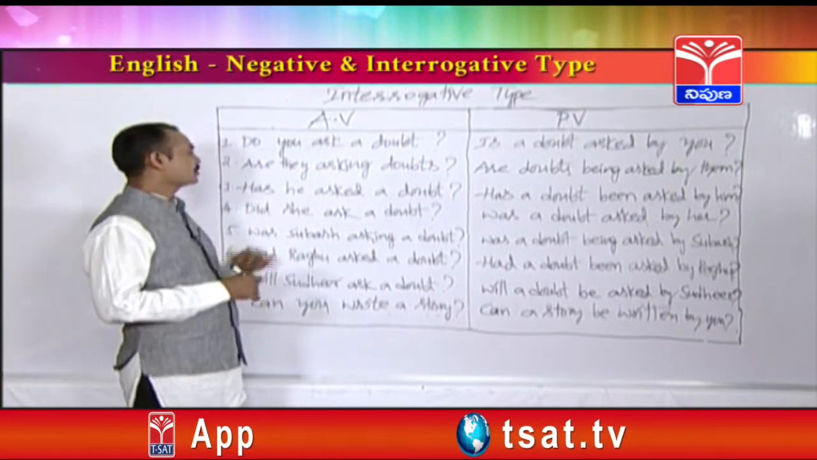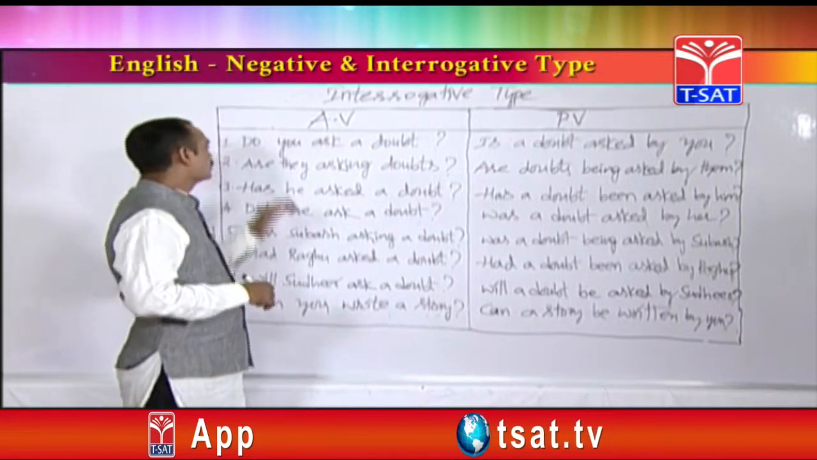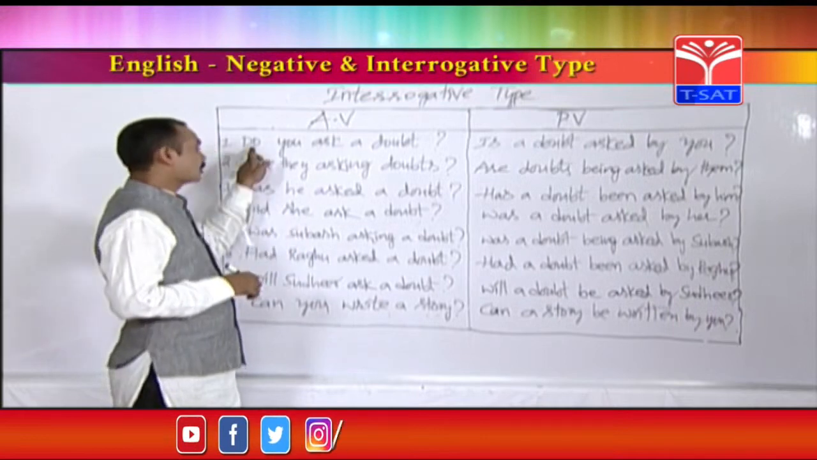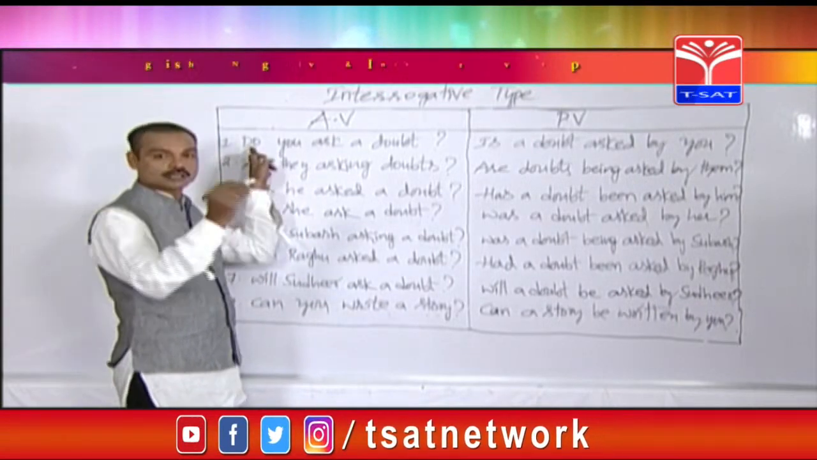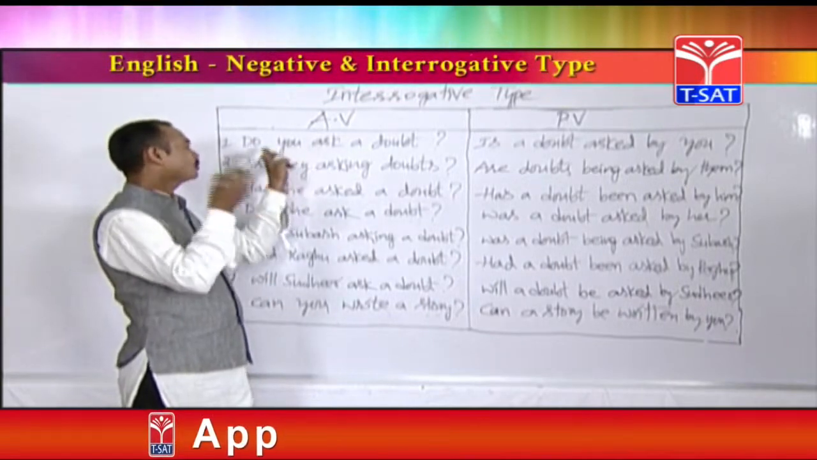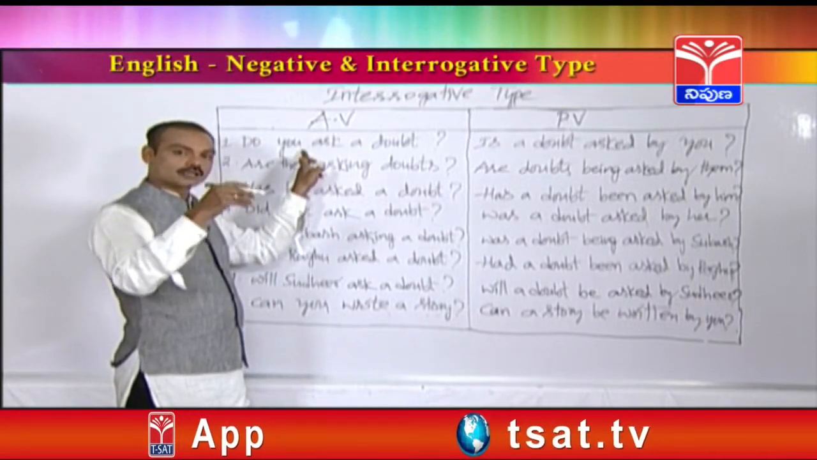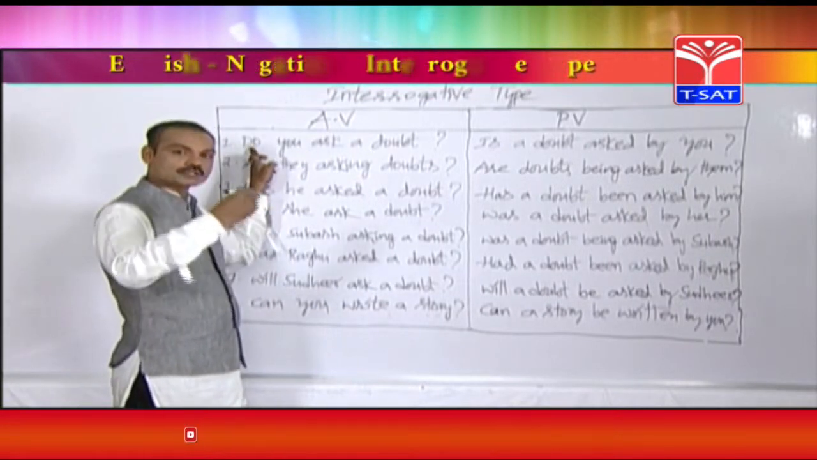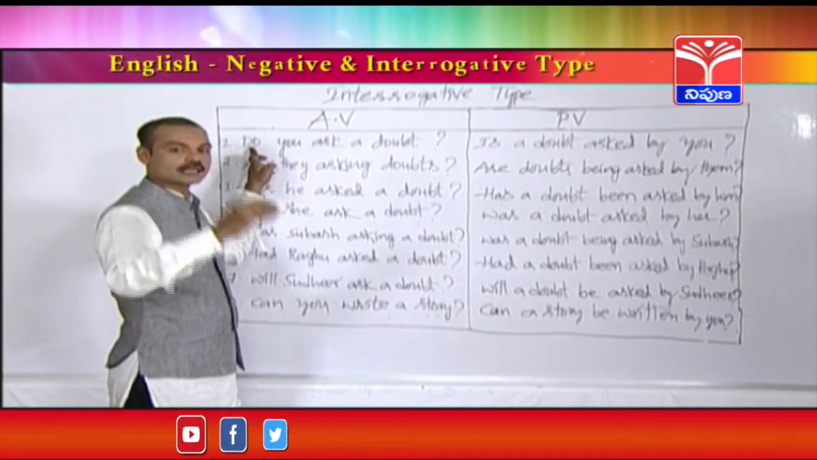Let's see another subject. For example, he. So, does he ask a doubt? Does he, not do he. Do should be used before I, you, we, they and any plural subject. Do you ask a doubt? Do they ask a doubt? Do your friends ask a doubt? Like that. Does should be used before singulars like he, she and any singular name.